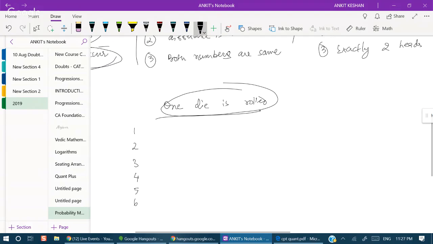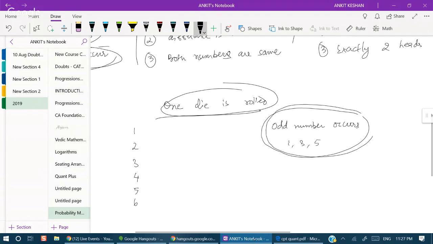But when we say odd number occurs, that means either 1 or 3 or 5 occurs. That means this event is a union of these outcomes. So we cannot call this an outcome. It is an event.